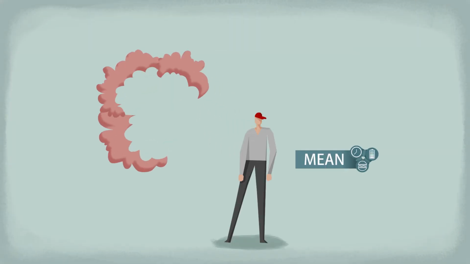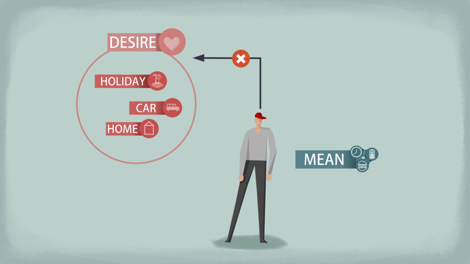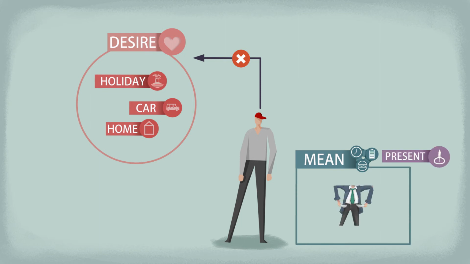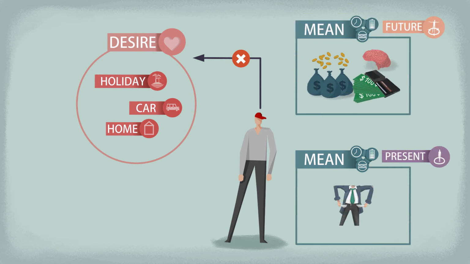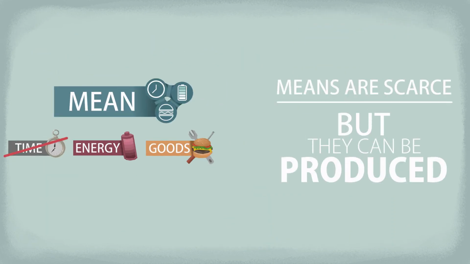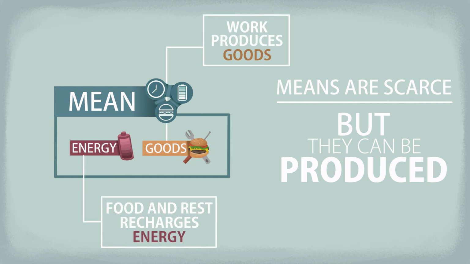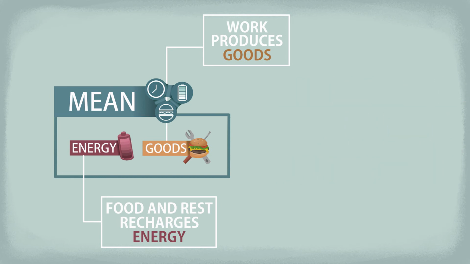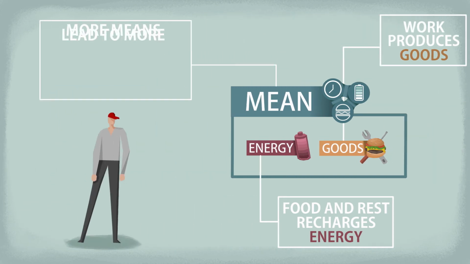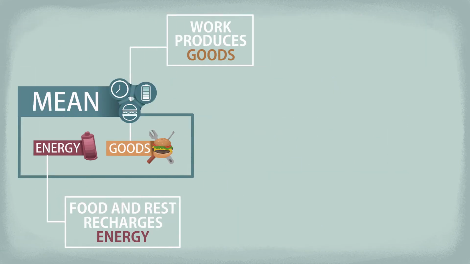We can easily think of something that we cannot pay for from our existing means, like a nice house, a fast car, or a fancy holiday. Now, just because we currently don't have the means, we are not destined to never have them. Because means are scarce, but they can be produced. Well, except time. But we can make goods by working, and we can recharge our batteries by resting. This is huge. We can increase our pile of means, and that leads to more actions, choices, and more satisfied goals in the future. This is what we do when we produce.